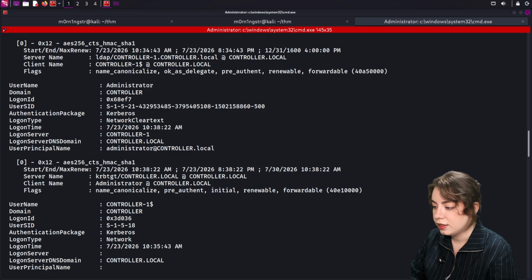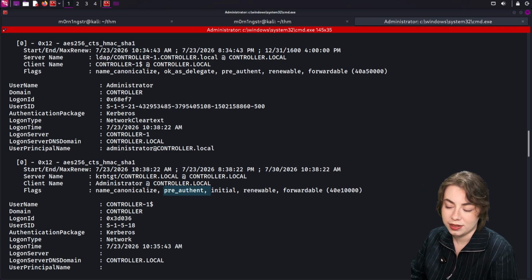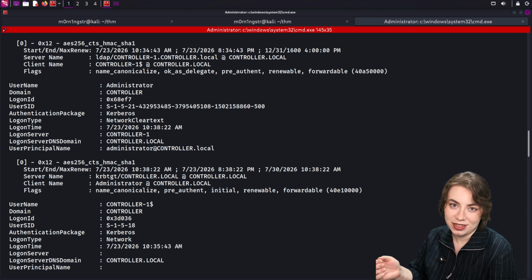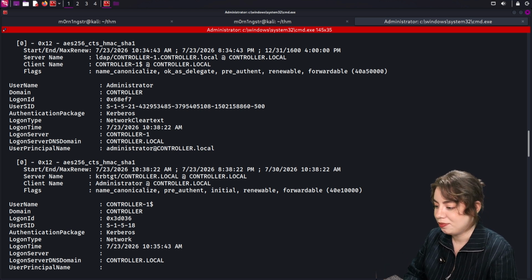And the flags. Initial means that the ticket came straight from the KDC, and pre-authentication means that pre-auth passed. So to translate it, a clean, real TGT. Perfect target.